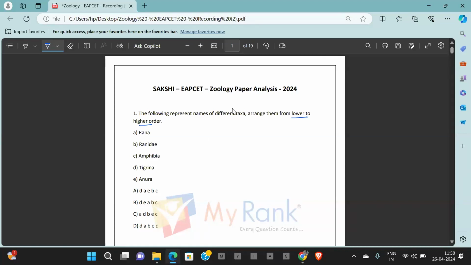Here Rana belongs to... Tigrina is the name where Rana indicates genus and Tigrina indicates species. They belong to the family Ranidae, order Anura, and class Amphibia, phylum Chordata.